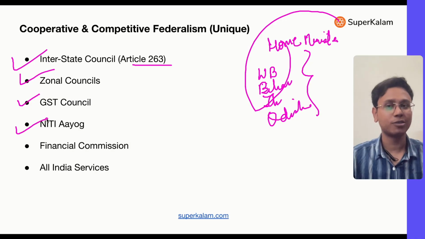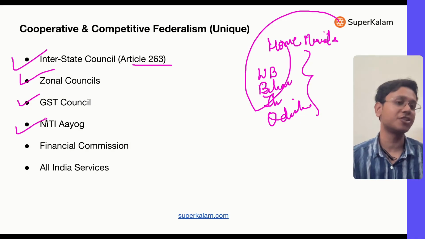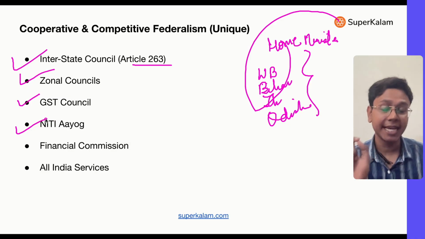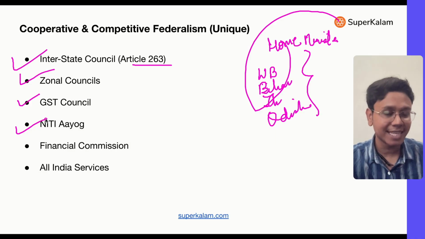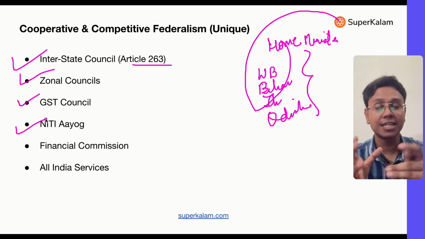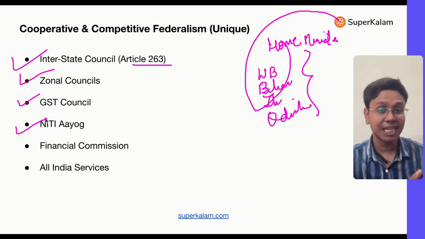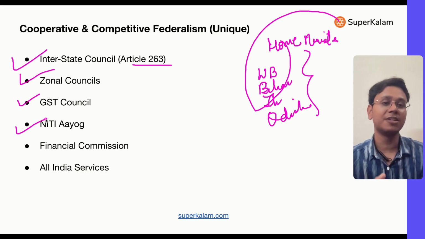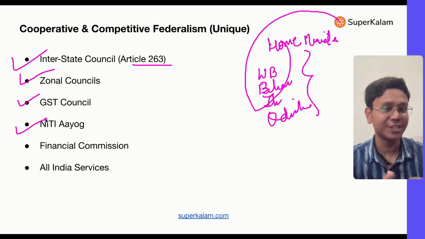Then there's Niti Aayog. Now it is an extra-constitutional body. It is neither a statutory body nor a constitutional body. But policy discussion happens here; it is called a policy think tank. When there is a discussion on policy, Niti Aayog takes suggestions from the states. State representatives are there in Niti Aayog. Niti Aayog gives a lot of reports. Those reports create competition between states. So that's the role of Niti Aayog.